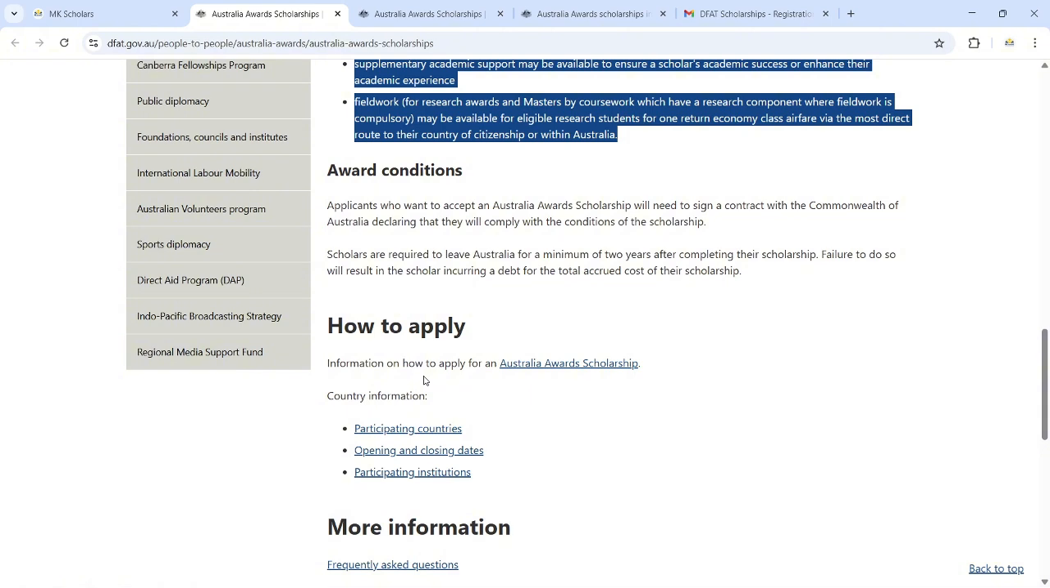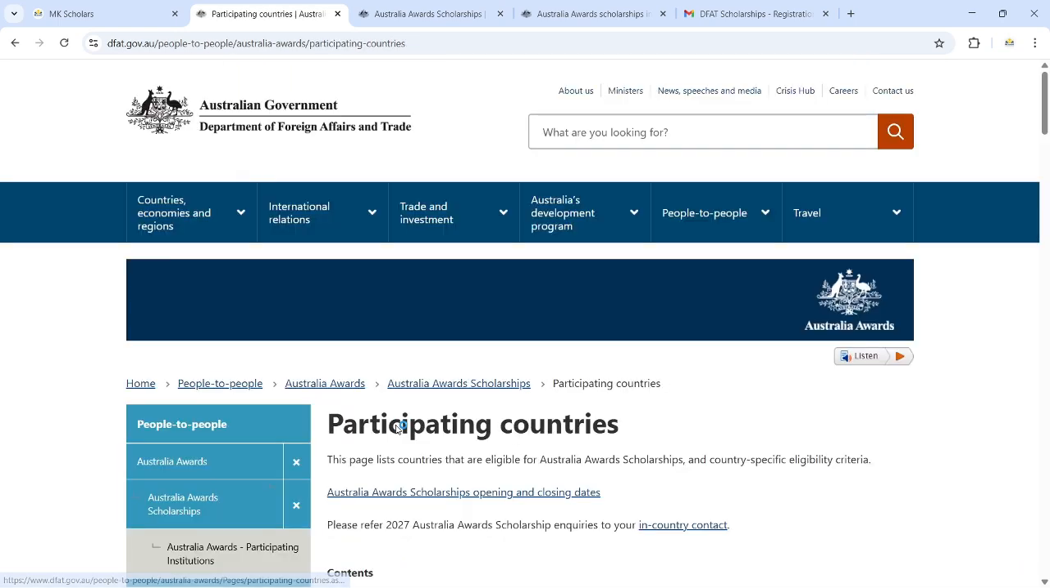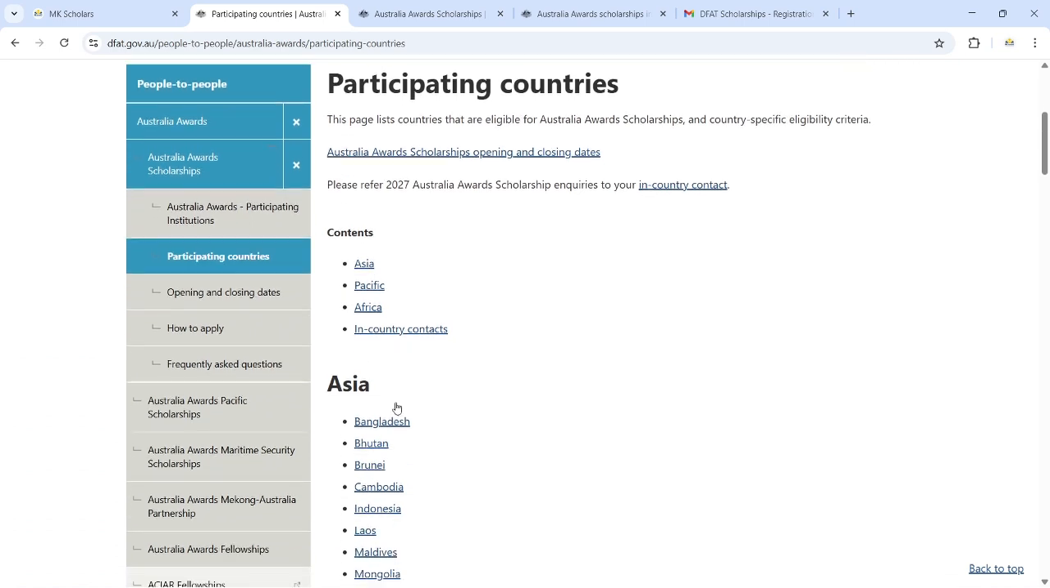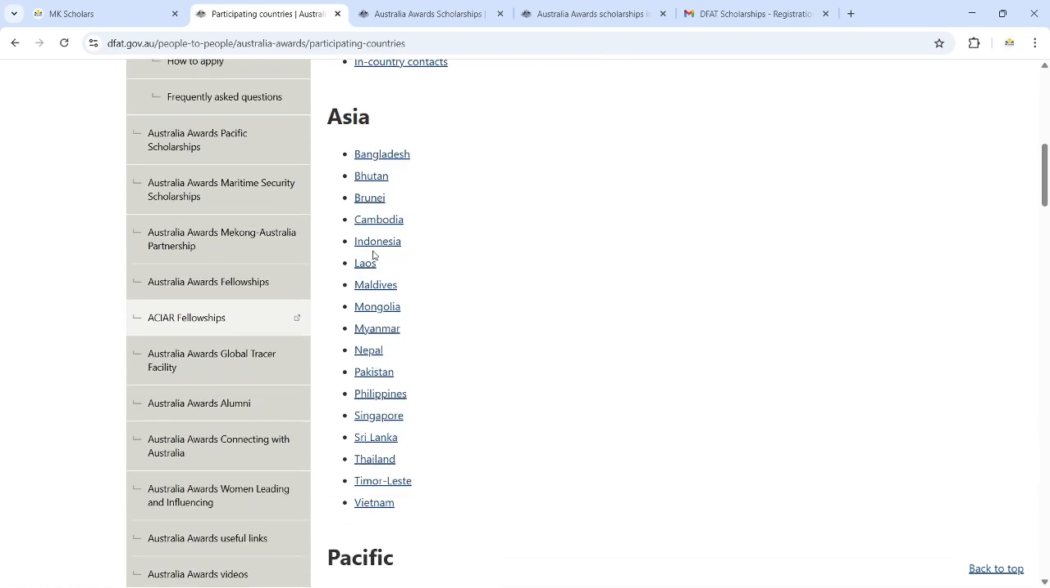Okay, so if you are going to apply for this, of course, you want to check the participating countries so that you know what is required for you guys. You can see all the continents. As I said, this is one of the scholarships where all the countries are eligible. So you want to make sure that you make your application stand out from others for you to stand a chance of being selected. Okay, you can see all the continents.